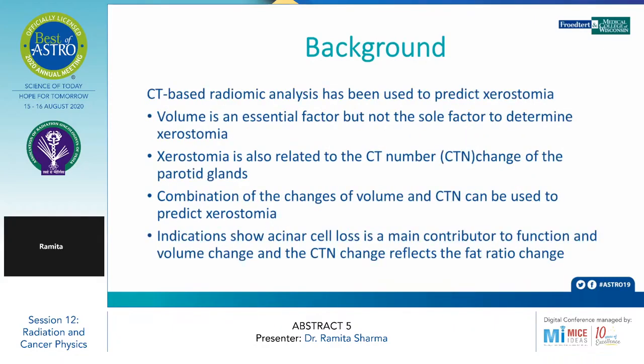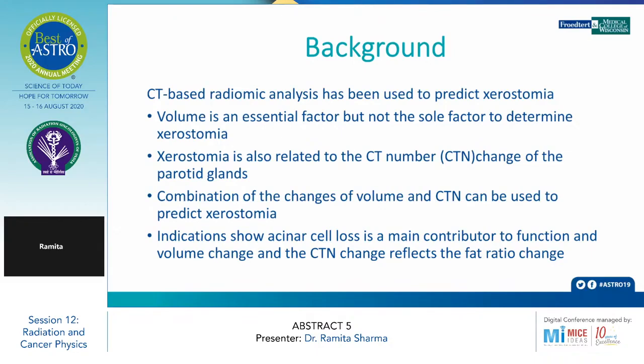The purpose of this study is to propose an effective volume by excluding the fat from the physical volume of the parotid glands, and to conclude what the prediction would be for the radiation injury of the parotid glands in head and neck cancers.